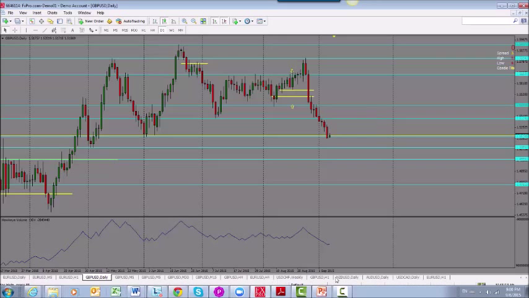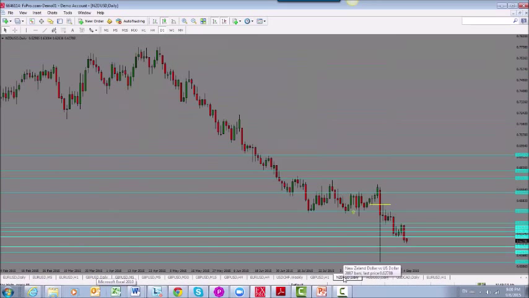Now let's move on to New Zealand dollar. For the New Zealand dollar, we saw market found support here and started moving up. However, then we saw a big drop in New Zealand dollar based on the non-farm payroll here, which gave it a very bearish tone. So for this week, I am bearish on New Zealand dollar. We could even see price come down and start moving into these levels.